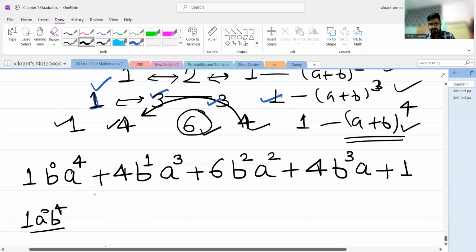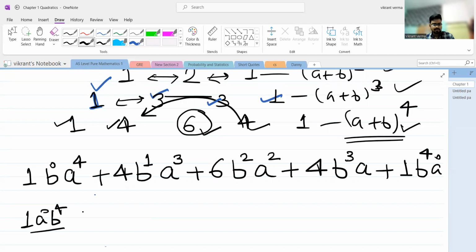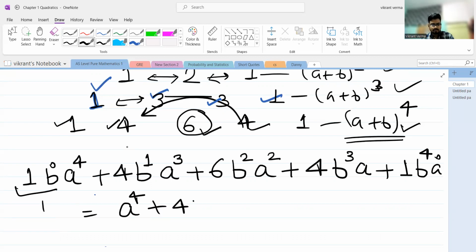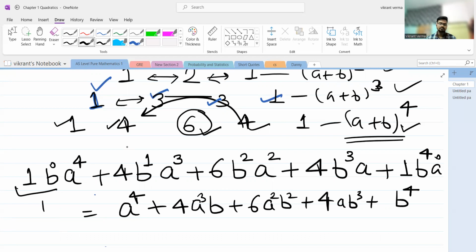Now the last coefficient is 1. b will get the highest power 4 and a will get the power 0. So if you simplify it and write it neatly, it will become a power 4, because we will just do 1 here. It will become 4. So a better way to write it is like this: 4a cube b plus 6a square b square plus 4ab cube plus b raised to the power 4. Okay. So this is our identity for (a plus b) whole raised to the power 4.